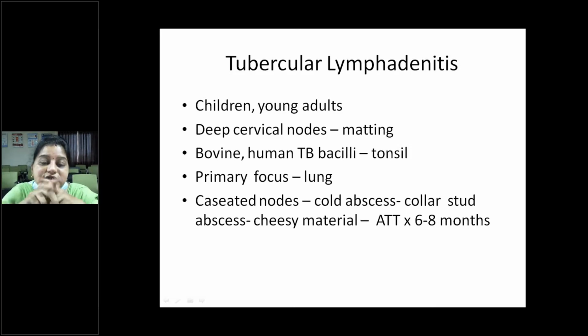Another characteristic feature is matted lymph nodes and caseated lymph nodes. These caseated lymph nodes can lead to a cold abscess, and this leads to a collar stud abscess, which will have cheesy material. All these are the characteristic features of tubercular lymphadenitis. You should start ATT for 6 to 8 months.